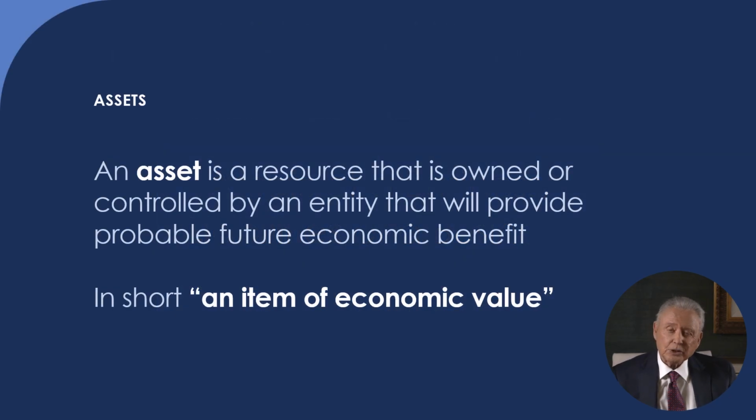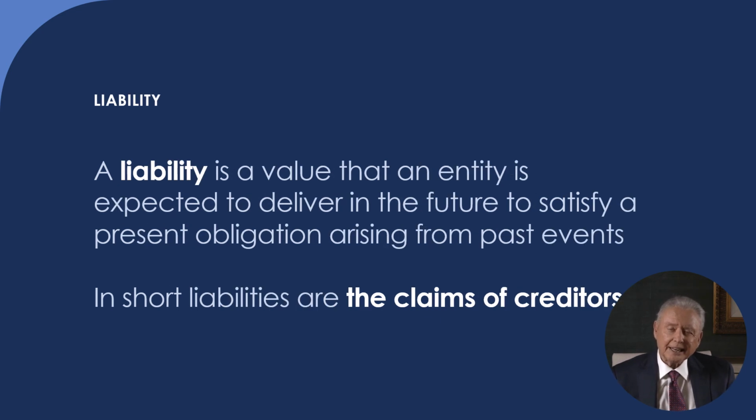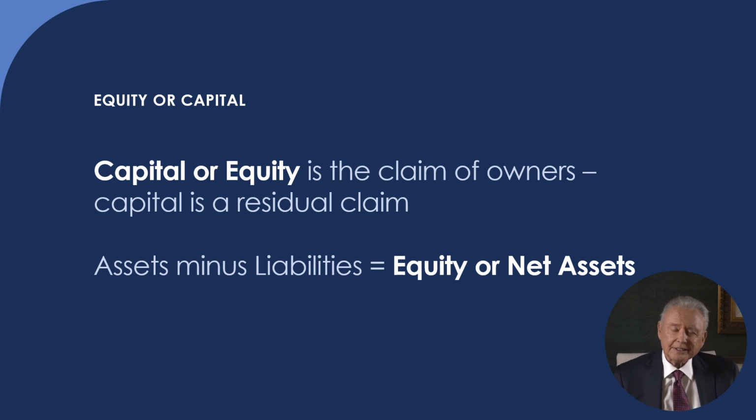An asset is a resource that is owned or controlled by an entity that will provide probable future benefit. In short, an asset is an item of economic value. A liability is a value that an entity is expected to deliver in the future to satisfy a present obligation arising from past events. In short, liabilities are the claims of creditors. Capital or equity is the claim of owners. Capital or equity is a residual claim. Assets minus liabilities equals equity or net.